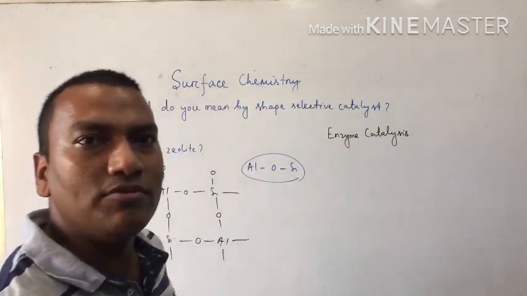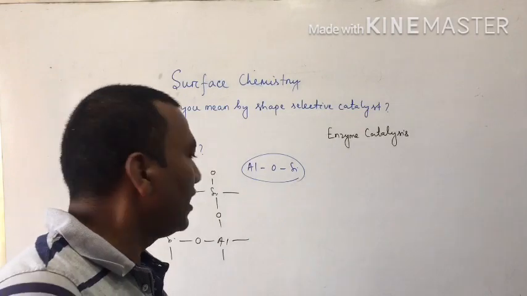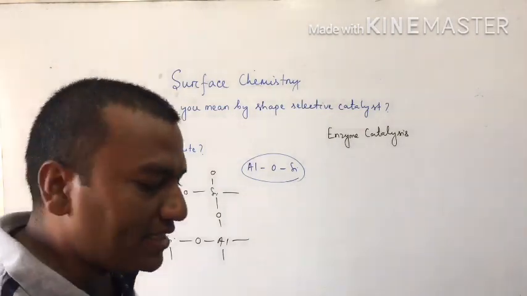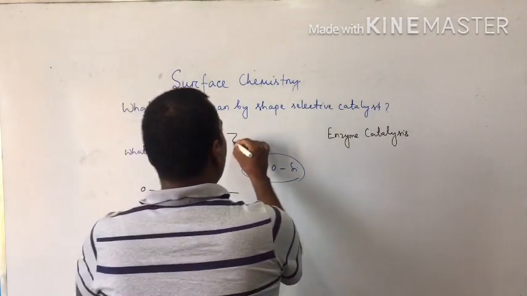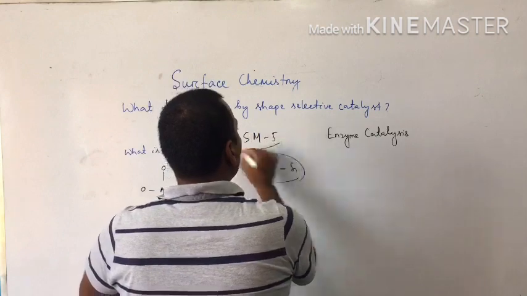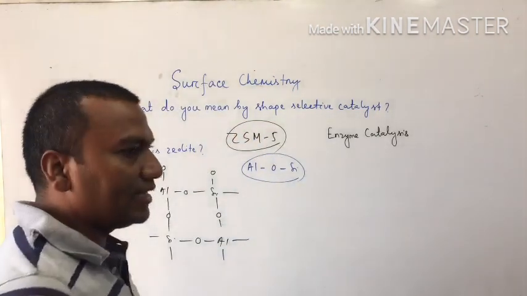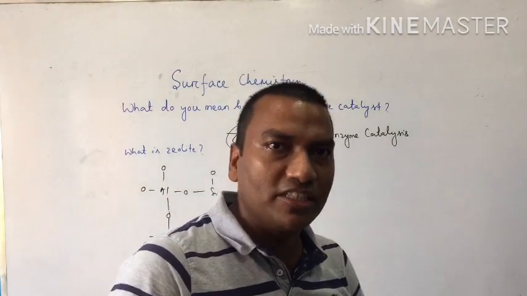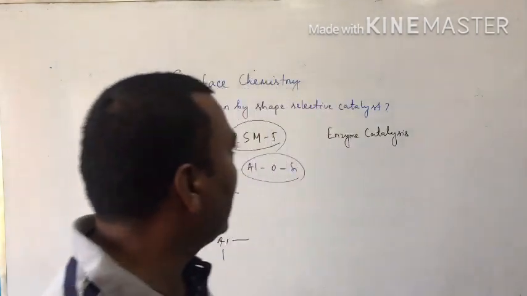And nowadays we are using one zeolite catalyst that is called ZSM5. ZSM5 is used as a catalyst in the petroleum industry for the cracking process.